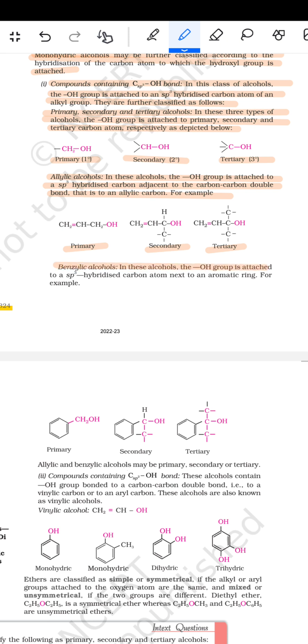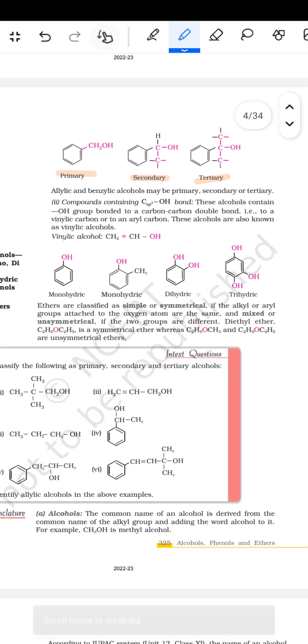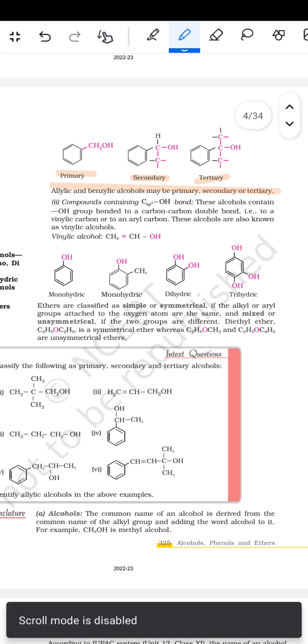Benzylic alcohol: in this alcohol, the OH group is attached to an sp3 hybridized carbon atom next to an aromatic ring. For example, इसमें आता है primary, फिर secondary और फिर tertiary इस तरह से. उसके बाद फिर allylic and benzylic alcohols may be primary, secondary, or tertiary.